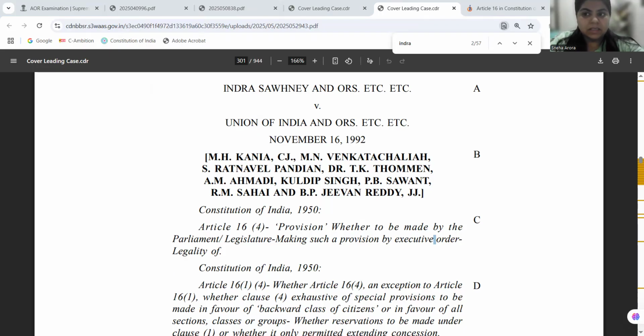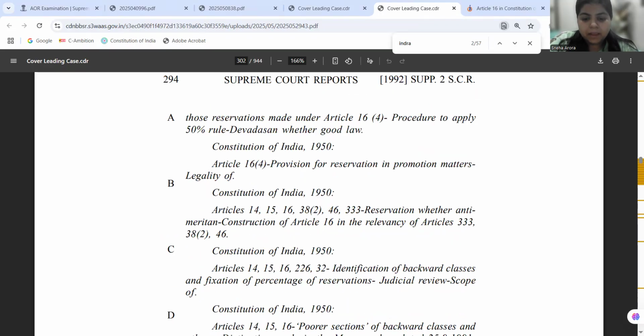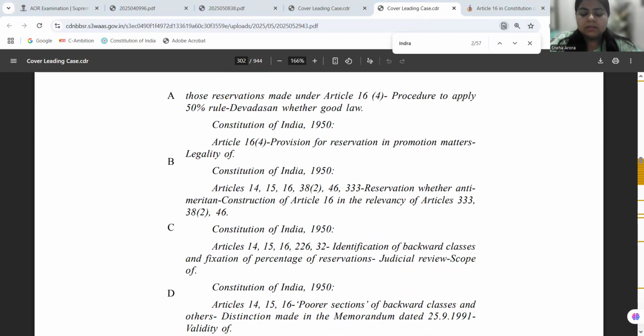It provided 27% reservation in central government jobs, in public employment, as well as in educational institutions, which meant basically that the reservation spiked up to approximately 49.5% or 50%. Now, the moot question that comes before the bench in the Indra Sawhney judgment is to what extent is such a thing legal.